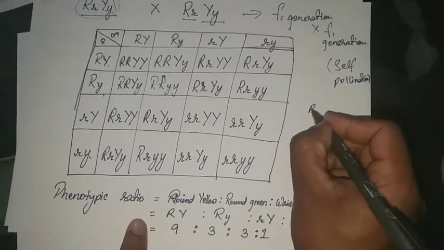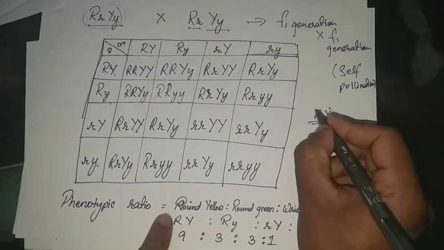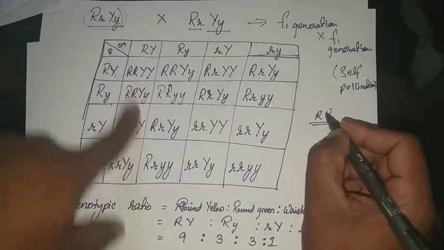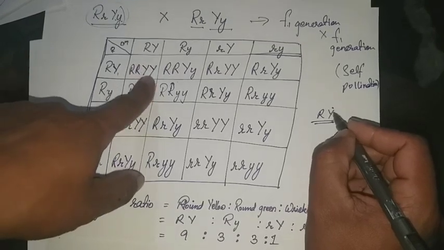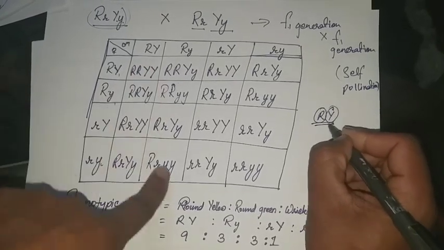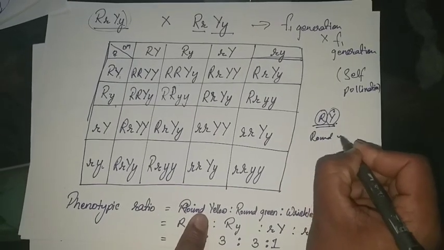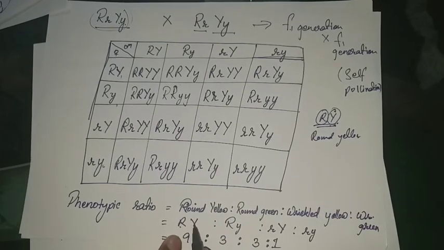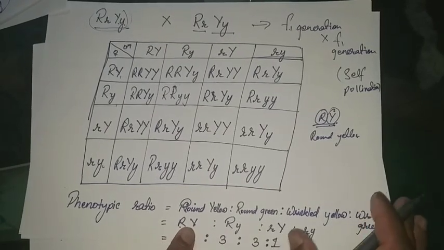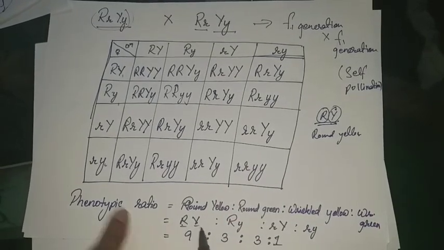So we know R and Y are the dominant genes. After fertilization, the zygotes bearing capital R and capital Y are the dominant phenotype. That means they are round and yellow. I have written it as round and yellow, capital R and capital Y. So let us count how many bear capital R and capital Y.